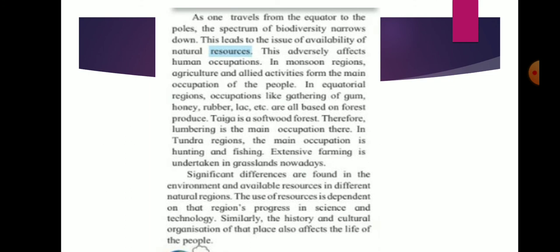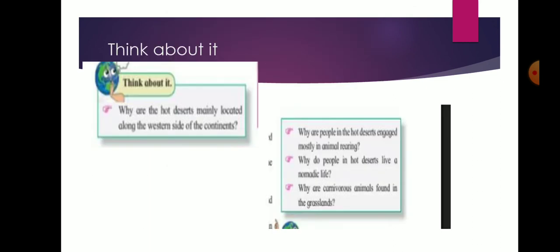Significant differences are found in the environment and available resources in different natural regions. The use of regions is dependent on that region's progress in science and technology. Similarly, the history and cultural organization of that region also affects the life of the people.